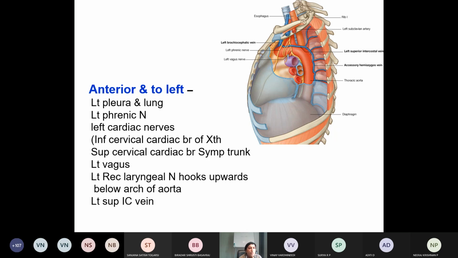These are the important relations anterior and to the left of the aorta.